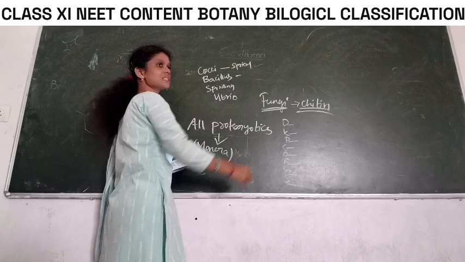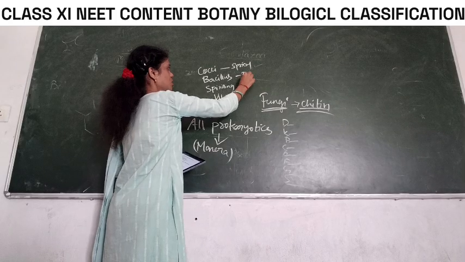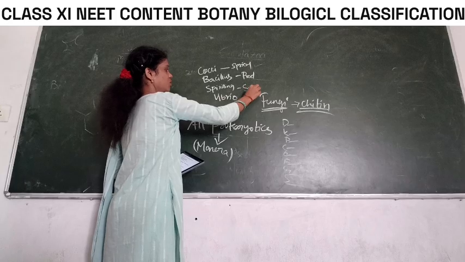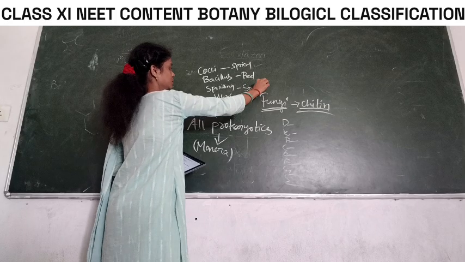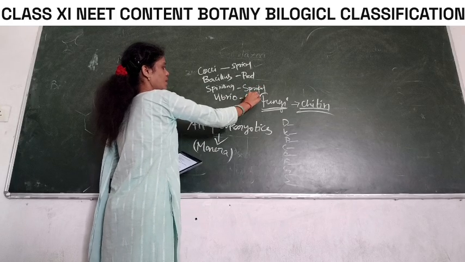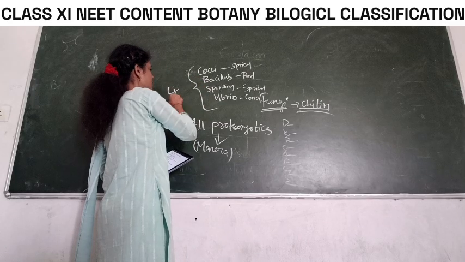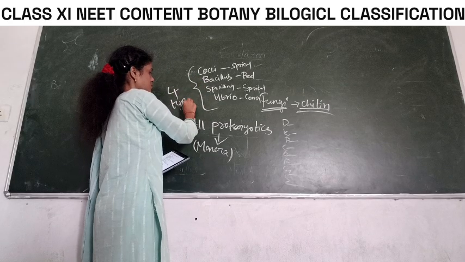Coming to Bacillus, rod shape. Spirilla, spiral shape. Very good. Vibrio, comma shape. Totally, based on shape, bacteria is divided into 4 types.